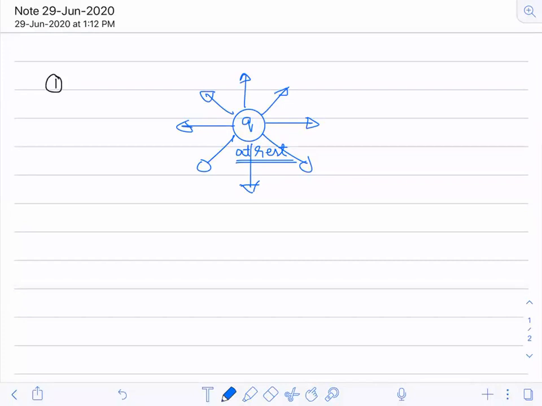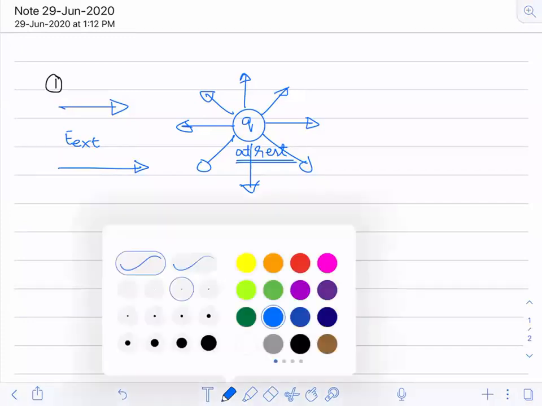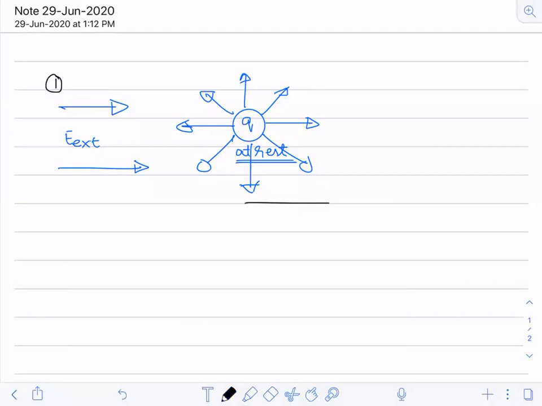Now if this charge is kept in an external electric field, there will be a force on this charge. The direction of the force will be in this direction.